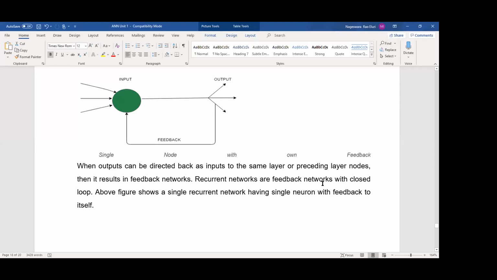Before going to the next network, you have to understand what a feedback network is. Just try to understand the picture, don't memorize anything by heart. We are giving this connection again to the node. That means we are giving the output values as an input to the node. That is called feedback. We are sending the values backwards to the node. That is called feedback. This is called a recurrent node.